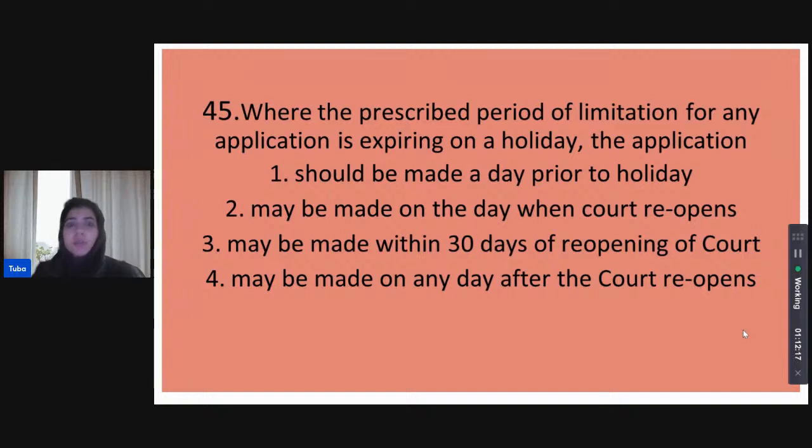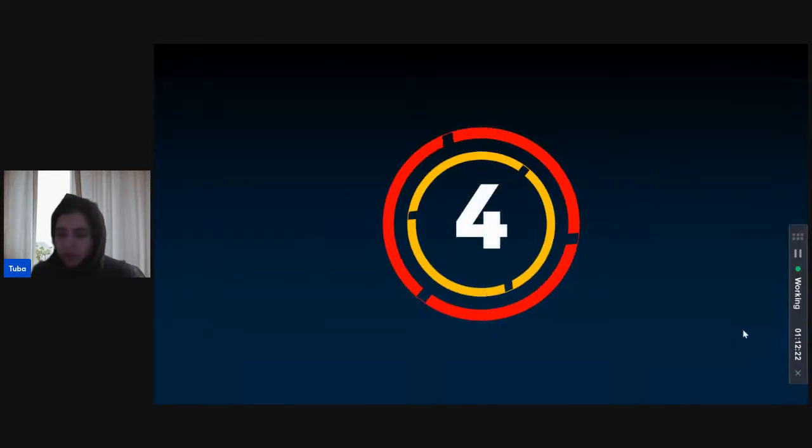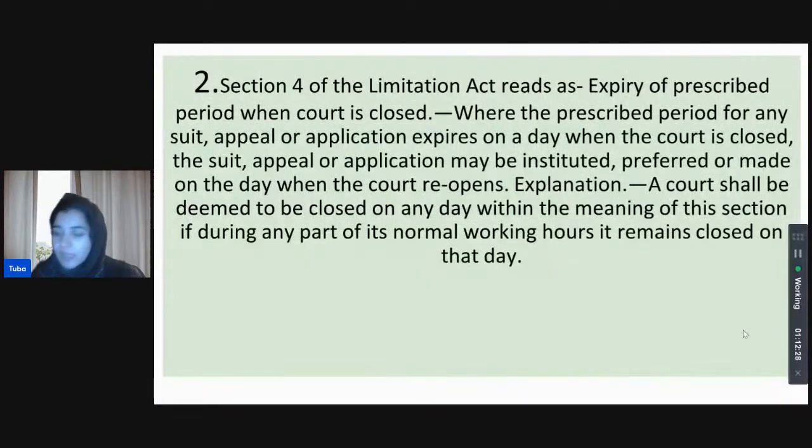That the application may be made on any day after the court reopens. Shivani thinks that it may be made on the day when the court reopens, and Priyanka thinks any day after the court reopens. And the correct answer is that it is made on the day when the court reopens, because you have to treat it with a lot of urgency. You cannot wait one other day after the court has reopened. So it will happen just as soon as the court reopens, so the same day.